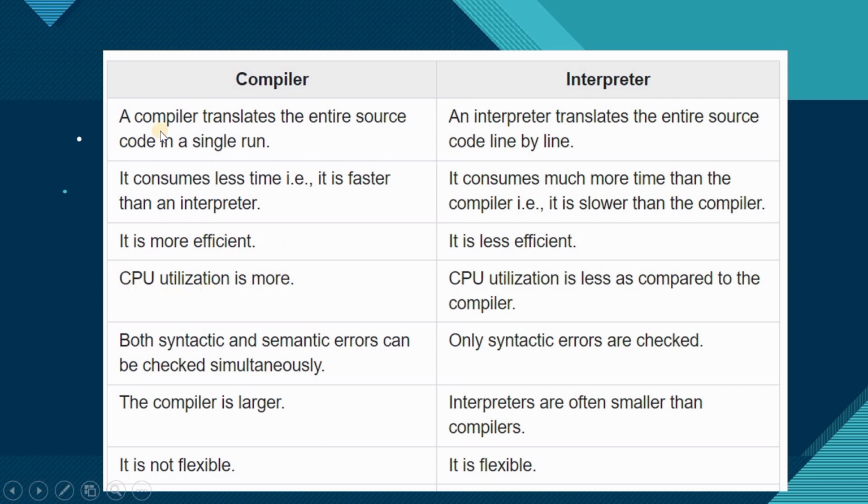Okay, CPU utilization is more in the compiler because it takes lots of code at one go and executes it. CPU utilization is less in the interpreter because it is executing line by line. One line is executing at a time, so that's why CPU consumption will be less.